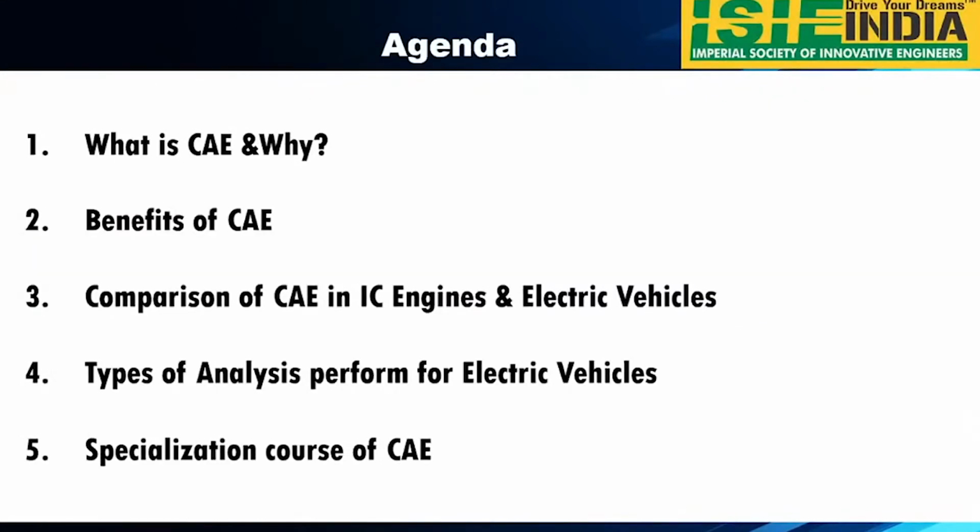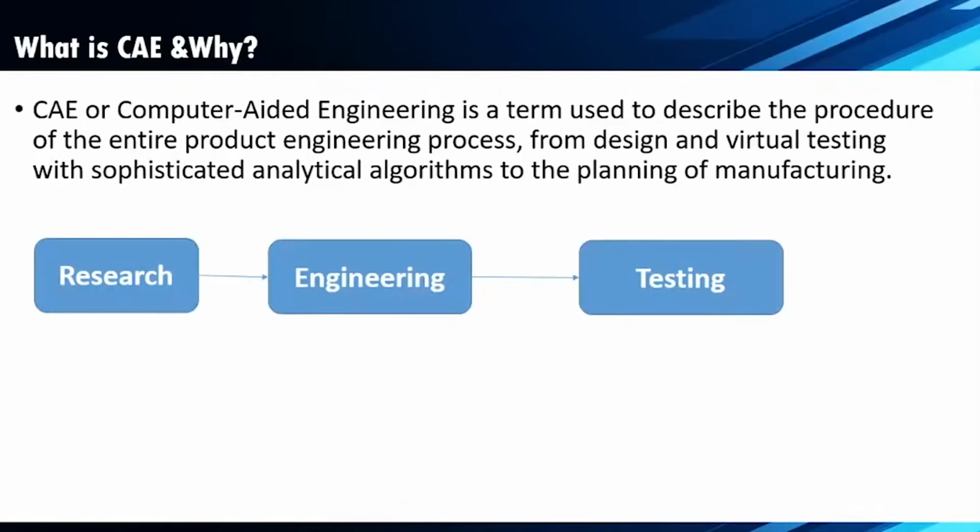If you have any doubts, you can post them in the comment box so that I can reply. The first thing is what is CAE and why we require CAE. CAE is computer aided engineering. It is a term used to describe the procedure of the entire product engineering process, from design and virtual testing with sophisticated analytical algorithms to the planning of manufacturing.